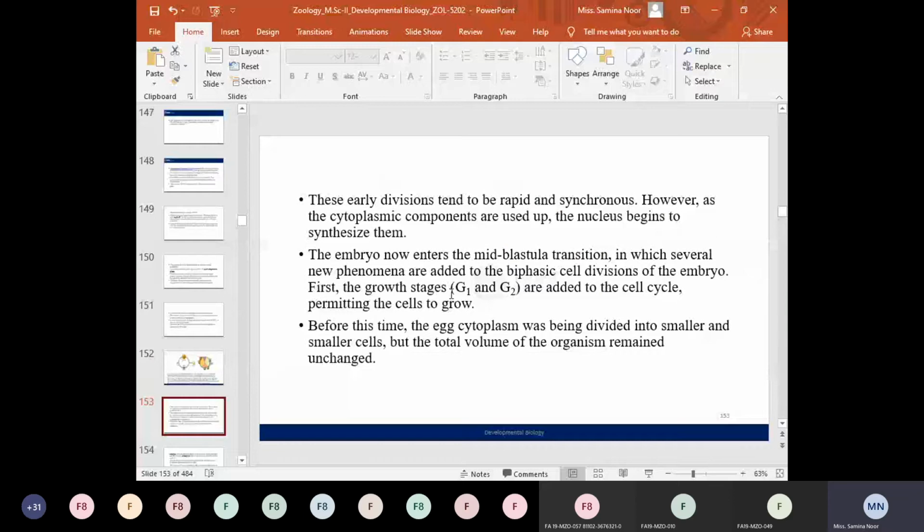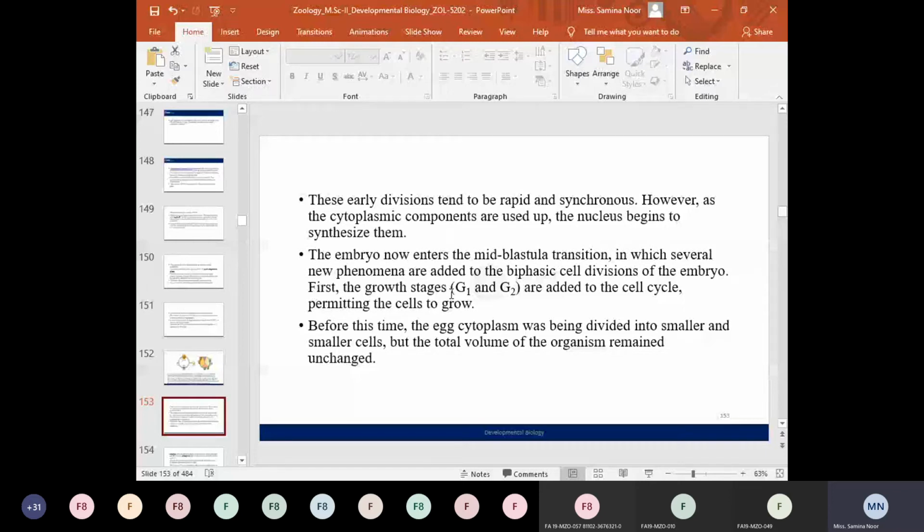The earlier cell divisions, which are included in the initial cleavage divisions, tend to be rapid and synchronous. However, as the cytoplasmic components are used up, the nucleus begins to synthesize them. So initially the early cleavage divisions are very rapid cell divisions, because the cell cycle at that time is biphasic, that is, during the cell cycle the cell contains just two phases. So that's why the early divisions are rapid. And synchronous means that all cells divide at the same time. So such divisions are known as synchronized cell divisions.